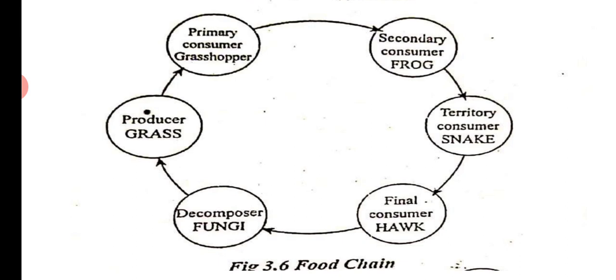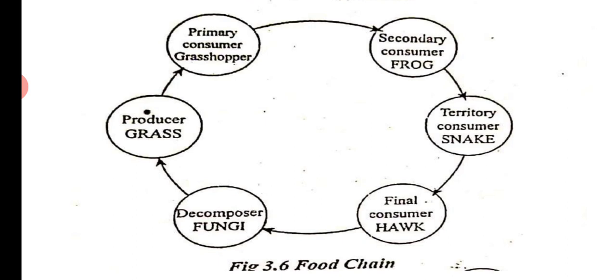This grass is eaten by the grasshopper. So the grasshopper becomes the primary consumer or first order consumer. And this grasshopper is eaten by the frog. So the frog becomes the secondary consumer. And the snakes eat the frogs. So snakes become tertiary consumers. And finally the snake is eaten by the hawk, eagle. So they become the final consumers.